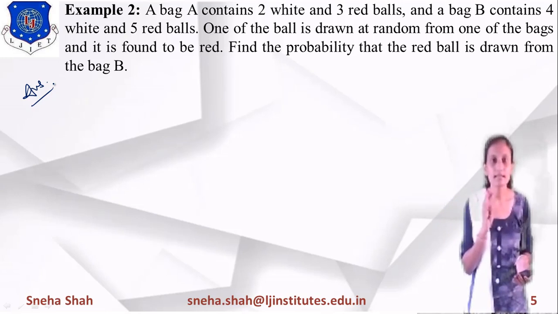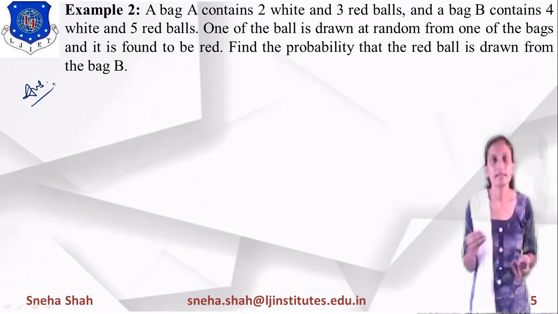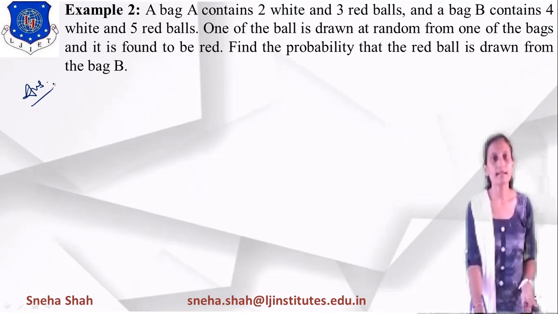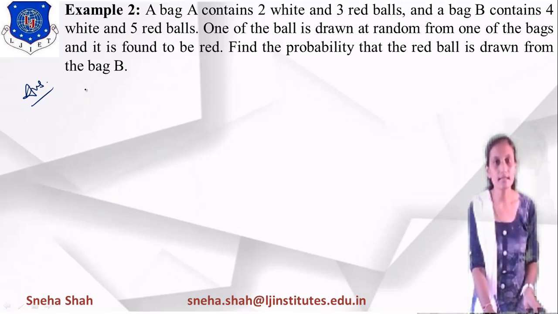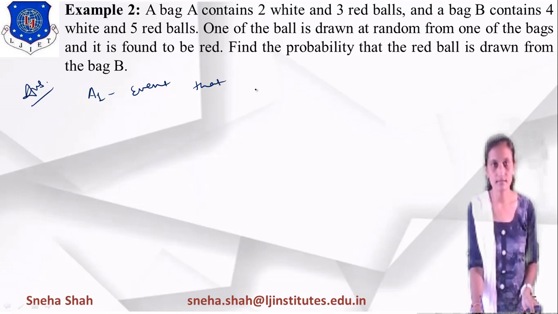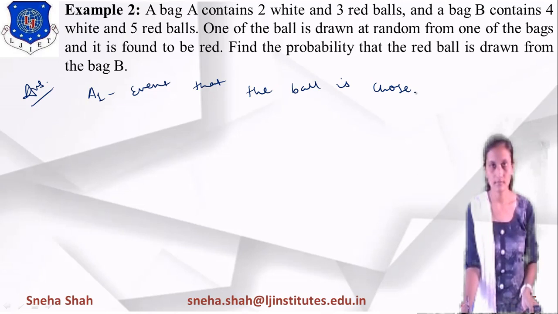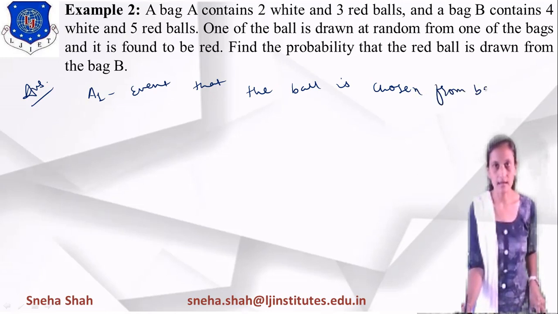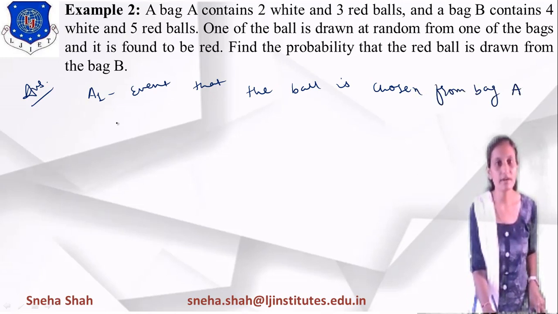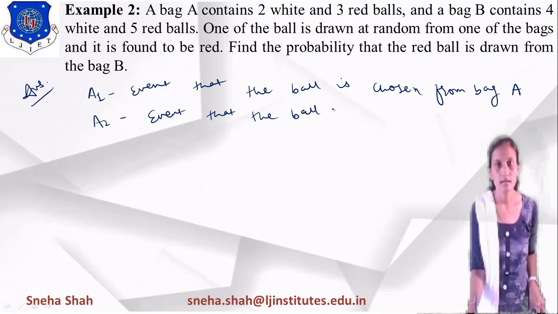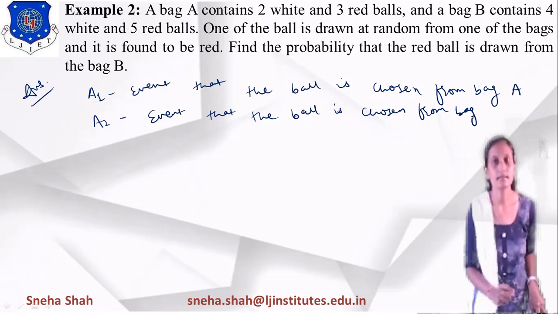So we are defining these 2 different events in different forms. Let us take A1, an event that the ball is chosen from bag A. Same way, A2 will be defined as the event that the ball is chosen from bag B, right?